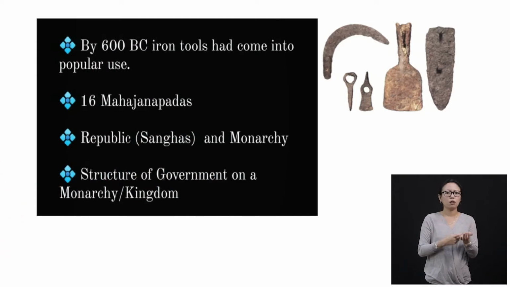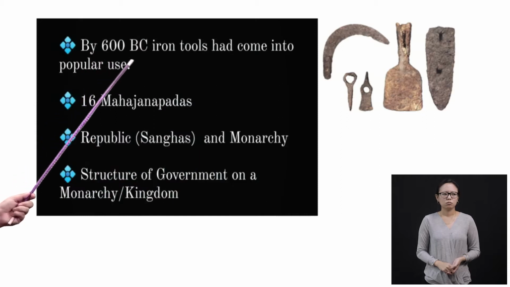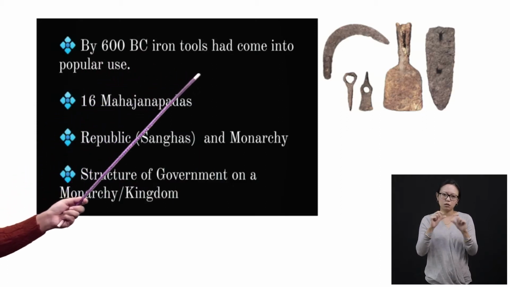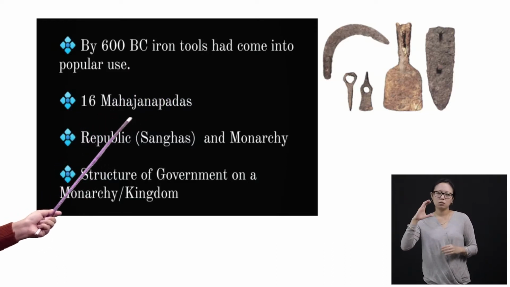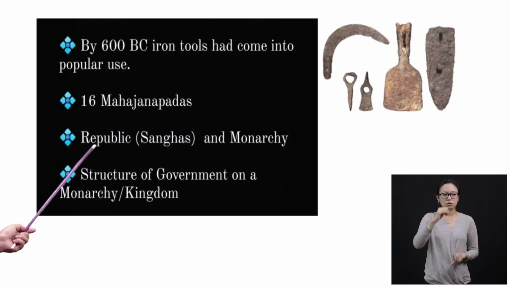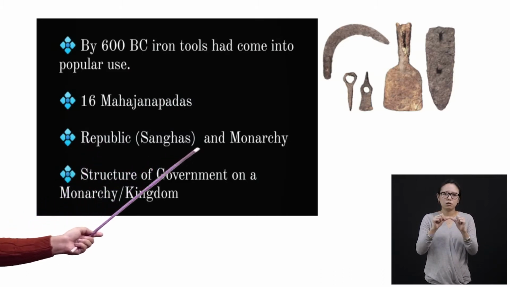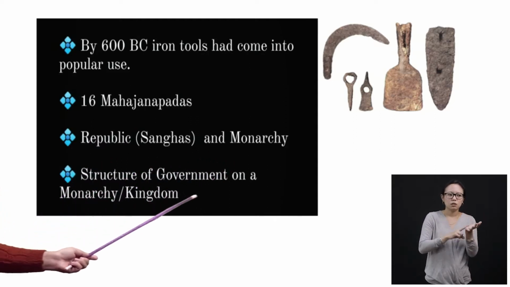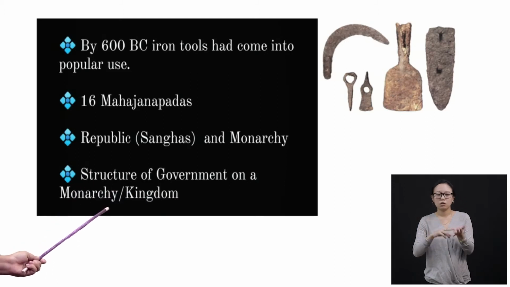These kingdoms especially emerged during 600 BC, and iron tools played a very important role. Also, altogether, there were 16 Mahajanapadas, divided into republics, also known as the Sanghas, and monarchies. Then the structure of the government of monarchies and Sanghas were different.